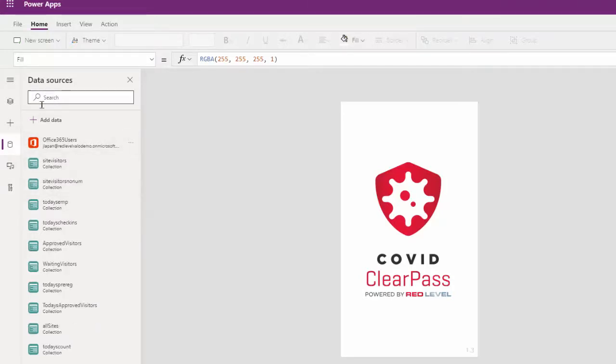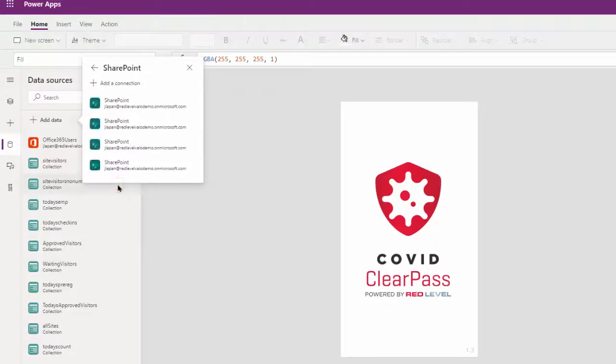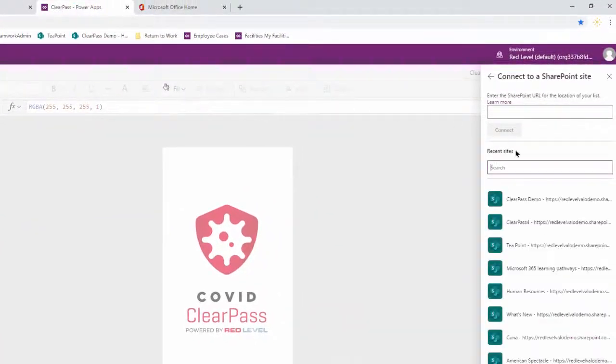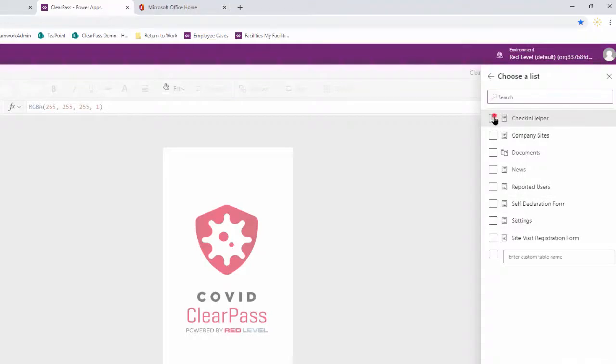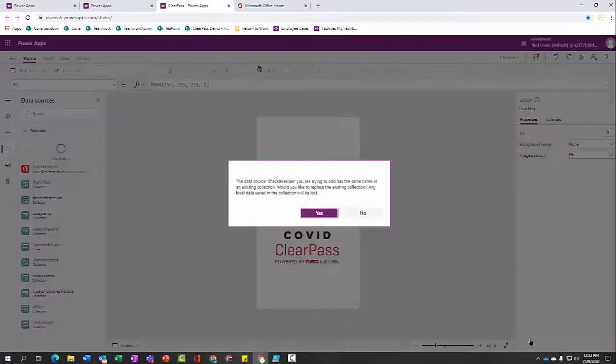And you're going to re-add by clicking Add Data, Connectors, SharePoint. Select your ClearPass site and select all of the lists that are needed for the ClearPass application and select Connect.